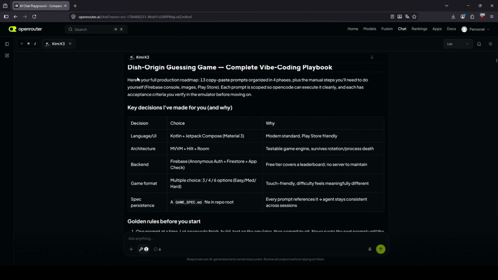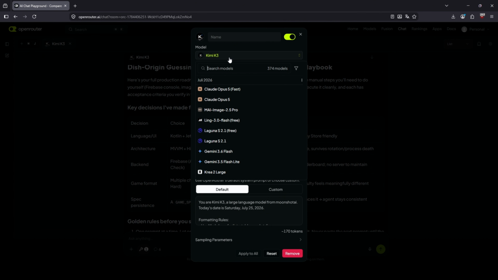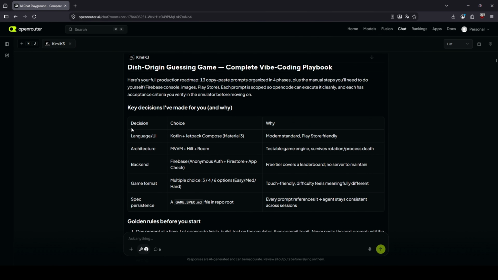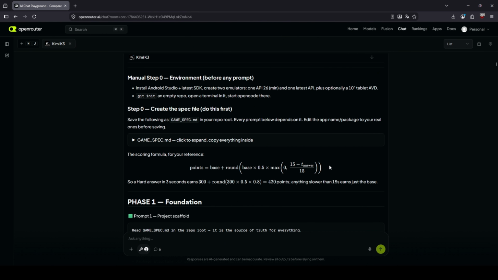So here's the workflow I used, and this part you can copy for literally any project. In step 1, I used Kimi K3, accessed through OpenRouter, not to write code, but to write the plan. I asked it to design a complete playbook for the app: the tech stack, the architecture, the game rules, the screens, the database schema, even the scoring formula, and to break everything down into small, copy-pastable prompts.